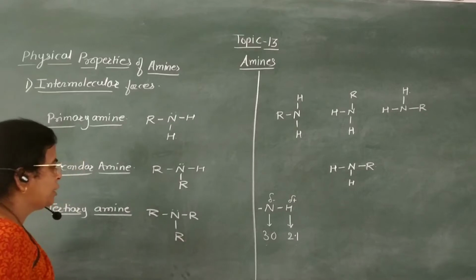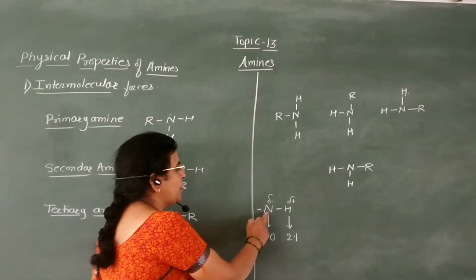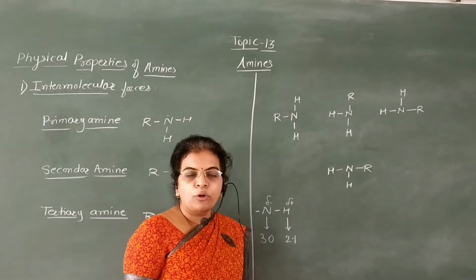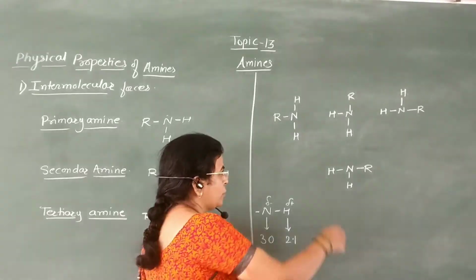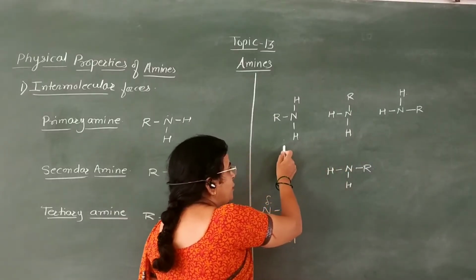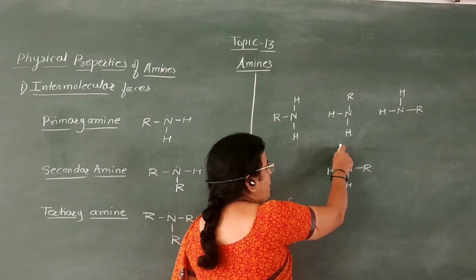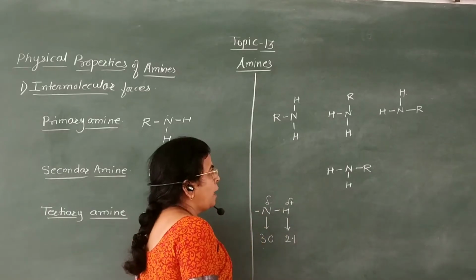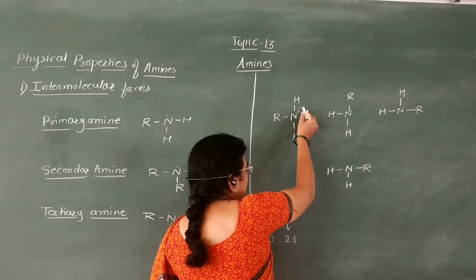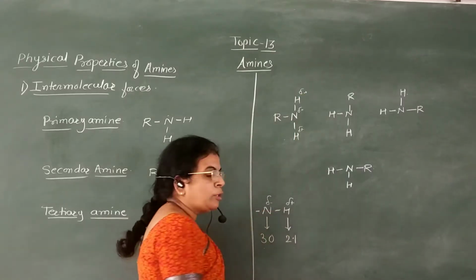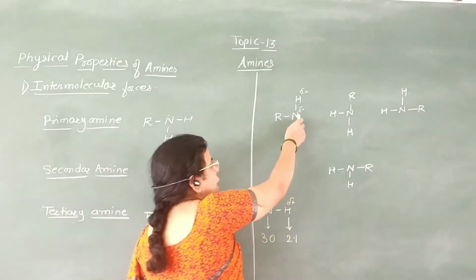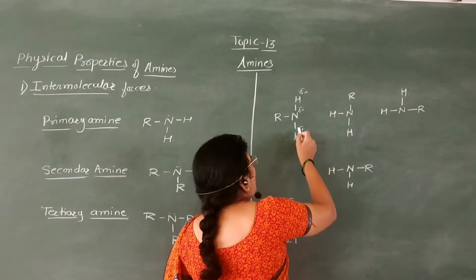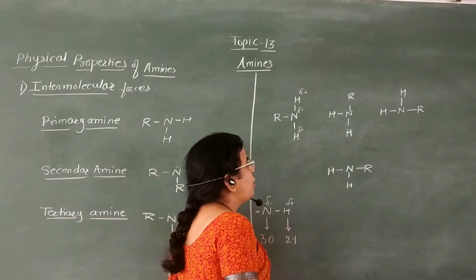Due to the polarity of the nitrogen-hydrogen bond, amines form intermolecular hydrogen bonding between two molecules. This is the first molecule of primary amine, this is the second, this is the third, and this is the fourth molecule of primary amine. Due to the polar nature of the N-H bond, nitrogen possesses a partial negative charge and hydrogen a partial positive charge. That is, the N-H bond is polar.